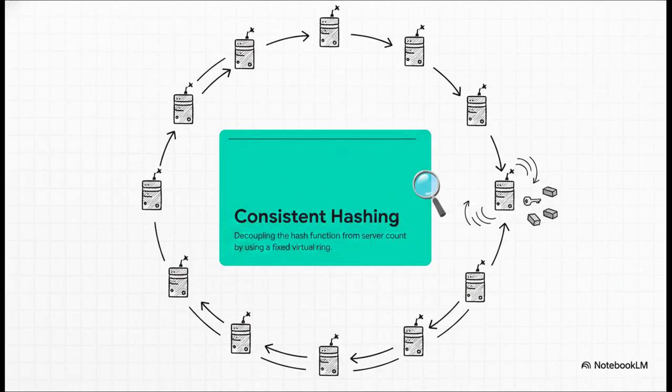And that catastrophe, that is exactly why we need consistent hashing. We completely decouple the hash function from the raw server count. Instead, we use an algorithm that hashes both the servers and the keys onto a fixed virtual ring. To find its data, a key just drops onto the ring and walks clockwise until it bumps into the first server. Now here's the magic. If we scale up and add a new node, only the keys immediately preceding that new server get scooped up. It turns what used to be a global remapping disaster into a localized, totally manageable event.